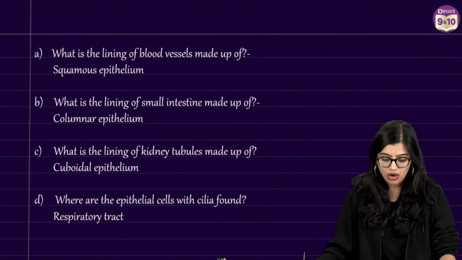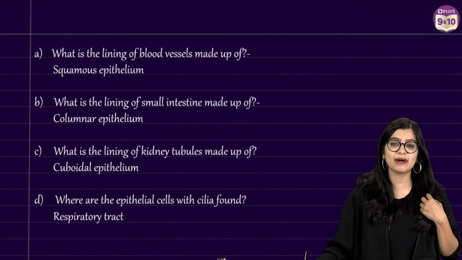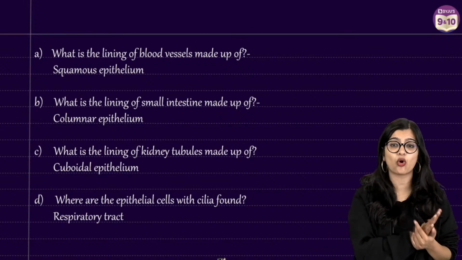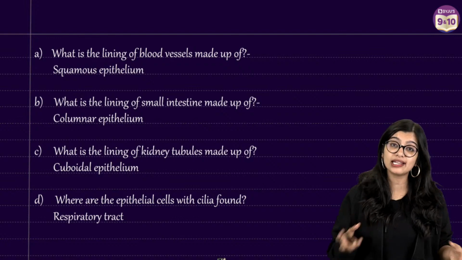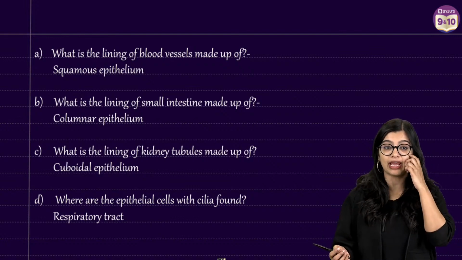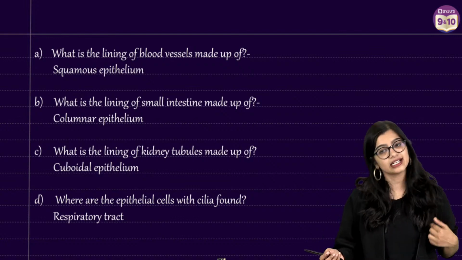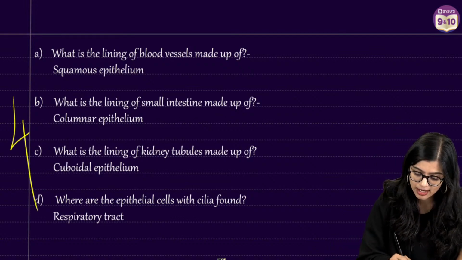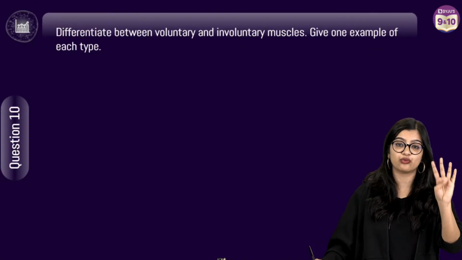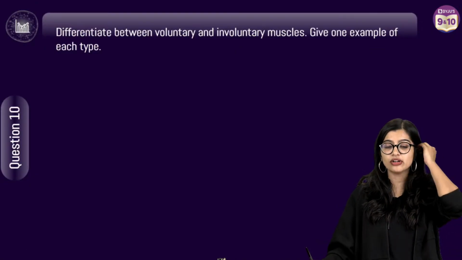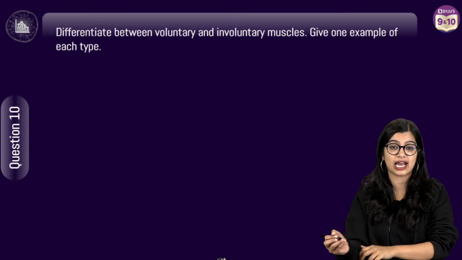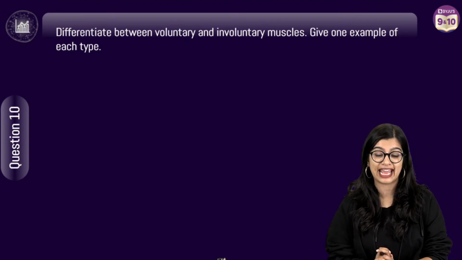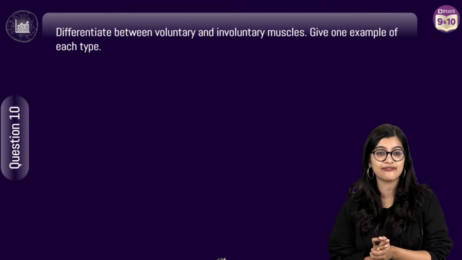Okay? All right. So with this, I just explained full epithelial tissue. But in case you still have doubts, you can go back and watch my video on all the animal tissues done at one shot. You will be able to understand. Cilia is found in human beings. Yes, we find it. So this is the answer. You write all of it. You are going to get 4 marks. Now we'll move on to the last 5 questions. Now I might pick up the pace because I have only 5 questions left.